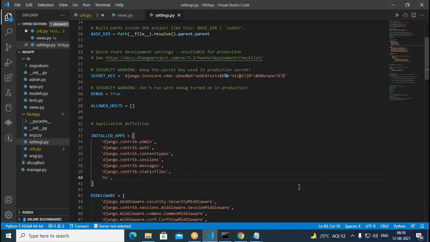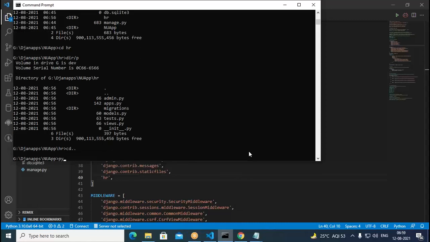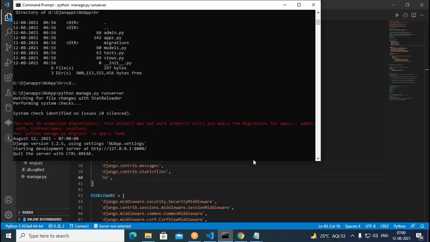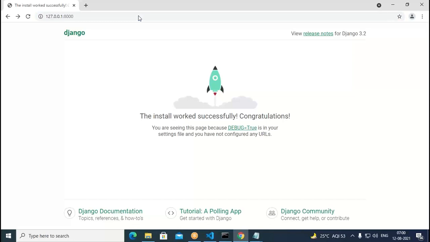Now we try to run this application. Here we type python, then we have to go with the project name. We need to start running this particular server. For that purpose, we write manage.py followed by runserver. So when we say this, it is going to be running for us. Now if you go to the browser window, when you type, you get the same Django screen.